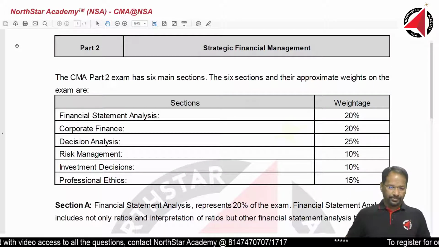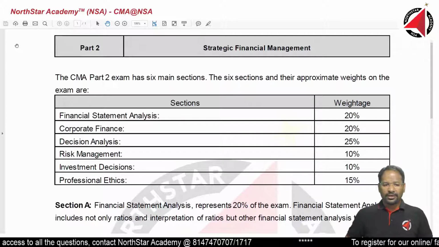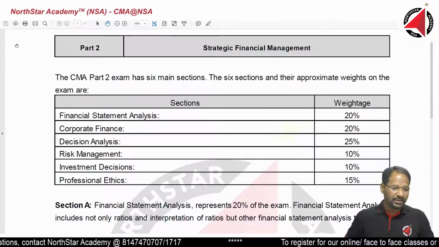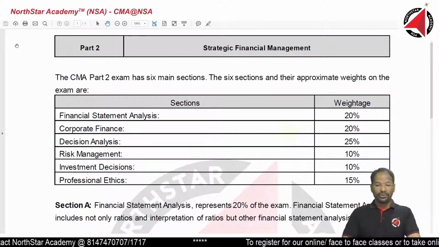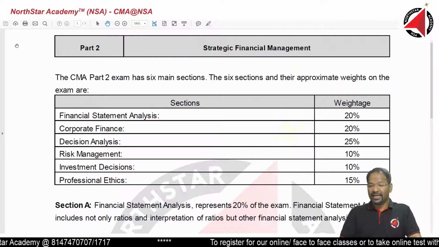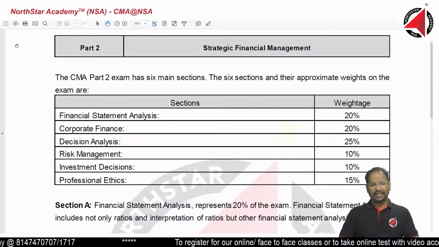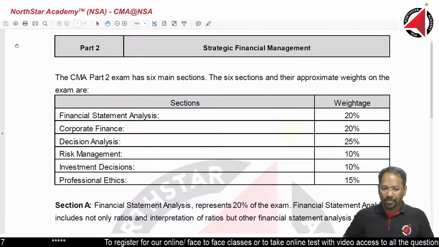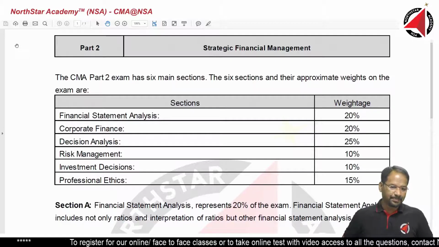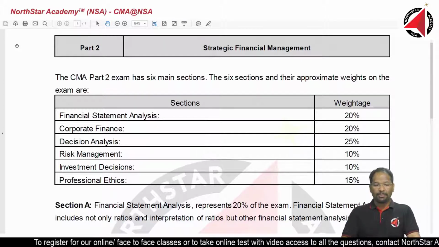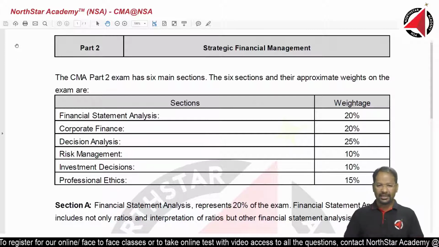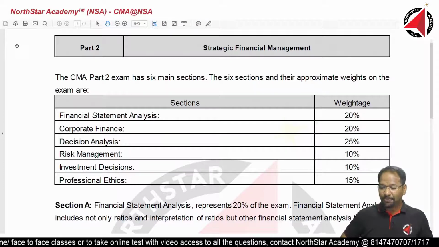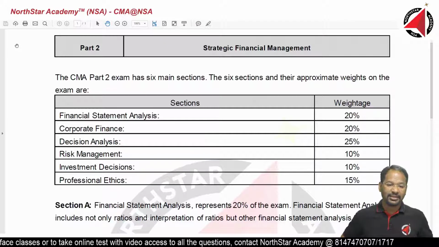So the first one, it has 6 sections. Financial statement analysis, being section A, has a very high weightage, 20%. There is corporate finance, which is again 20%. Decision analysis is a very interesting topic. It's completely practical. So topic 1, financial statement analysis, topic 2, corporate finance, and topic 3, decision analysis, these 3 topics are purely practical. There is very little theory in them. All those of you who love practical, you will enjoy these first 3 sections.